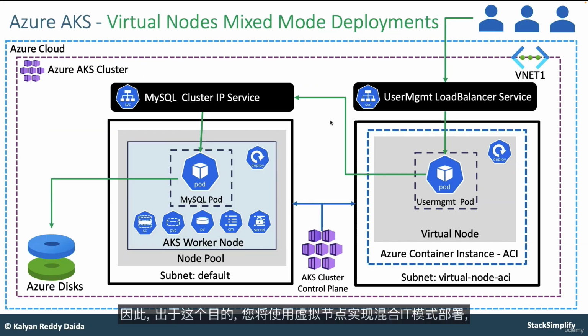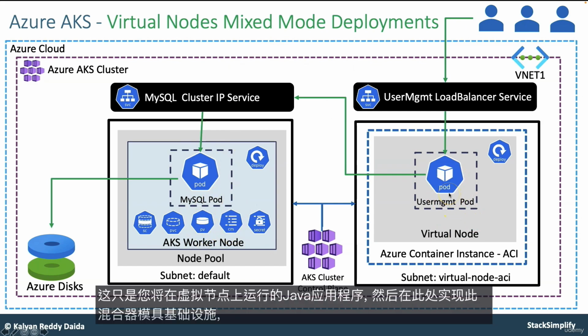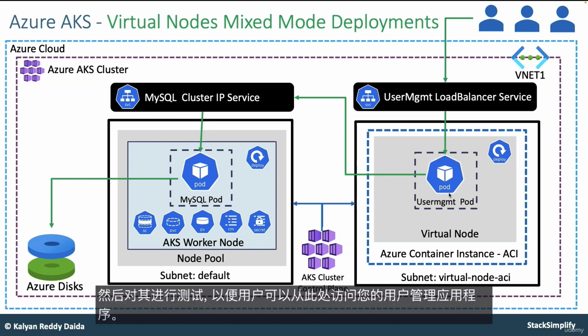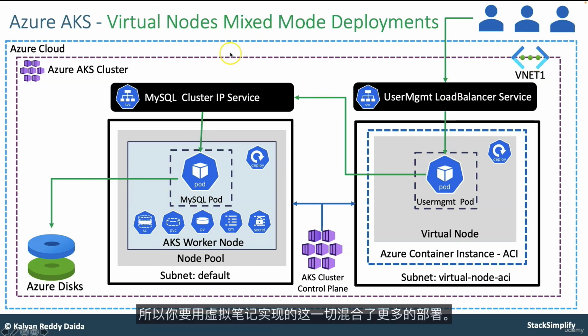For that purpose, you are going to implement a mixed mode deployment using virtual nodes. Your MySQL pod you will run on regular node pools, and the user management pod, which is your Java application, you will run on virtual nodes. You then implement this mixed mode infrastructure and test it. Users can access your user management application, the request comes in and goes to the MySQL ClusterIP service, to your MySQL pod, to Azure disks. This whole thing you are going to implement with virtual nodes and mixed mode deployments.